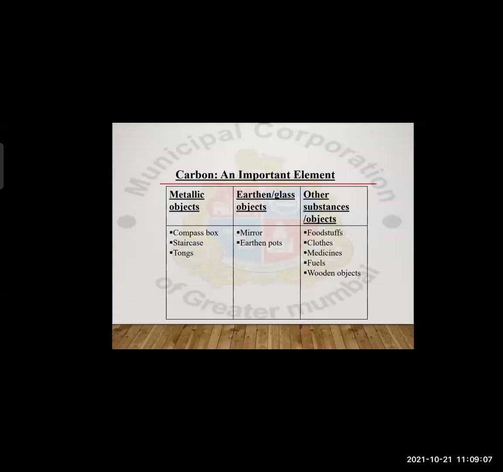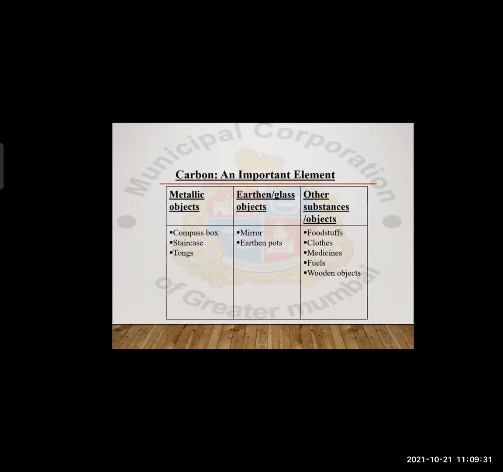You can say wood is also a fuel, because when you burn the wood, we get heat and light. Kerosene is also a fuel. Diesel is also a fuel. Petrol is also a fuel. Any wooden object, because a wooden object gets burned and we get heat and light from that. So these are all the objects which we use throughout the day.